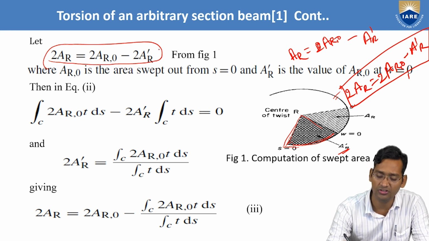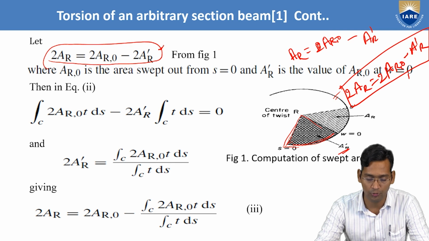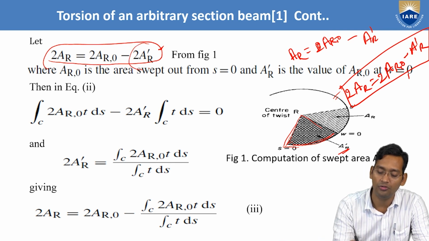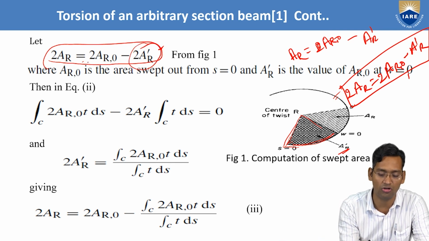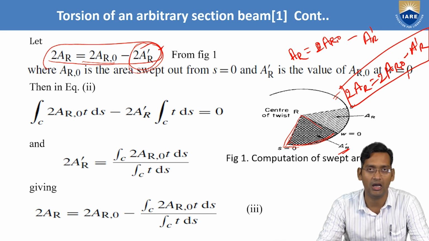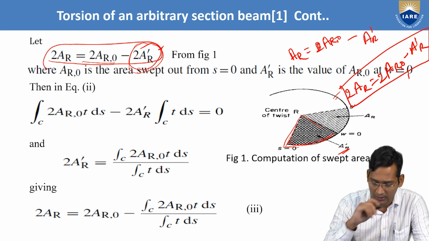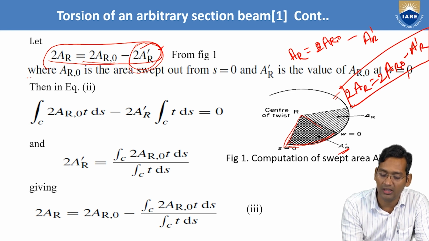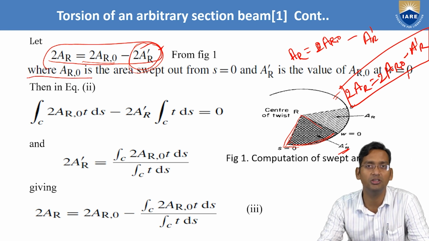Okay, so now this A we have. Now here what we have to do is just find the value of A dash R, because this is already known. Once we have this 2AR dash value, we can substitute, and that will be the final equation for 2AR. Okay, so let's see here, where AR naught is the area swept out from S equals 0.